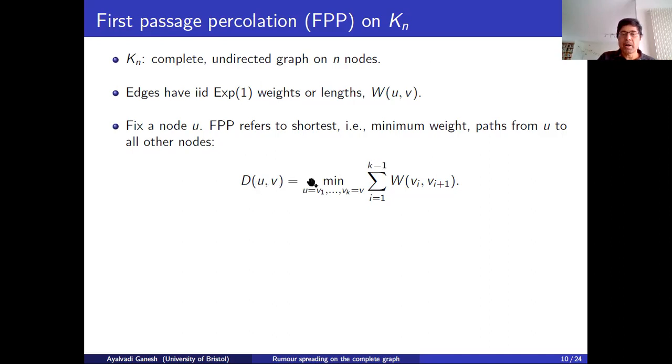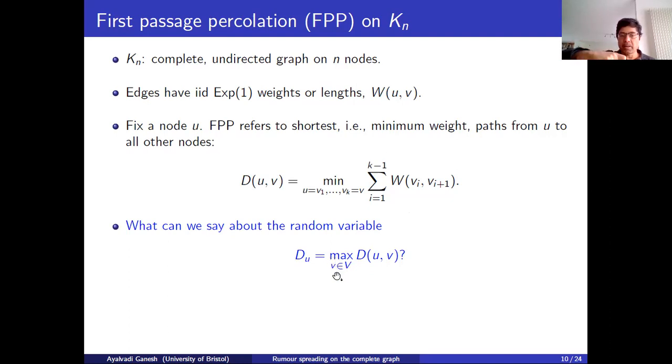But the shortest path, meaning the minimum weight path, is obtained by minimizing over all possible paths that go from U to V the sum of the edge weights along that path. So that's the definition of the shortest path from U to V. What we are going to be interested in is the random variable which looks at all these minimum weight paths and looks at the one to the furthest away vertex.